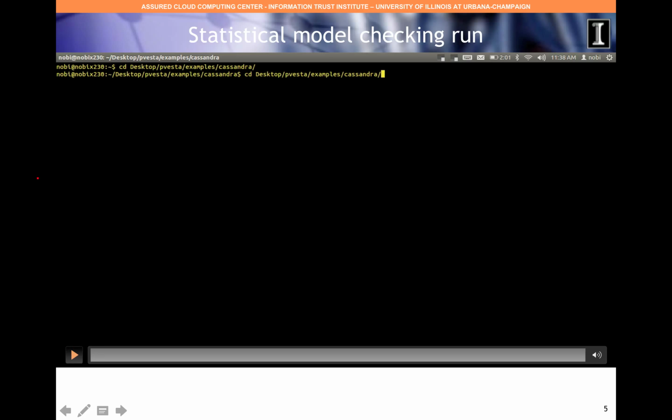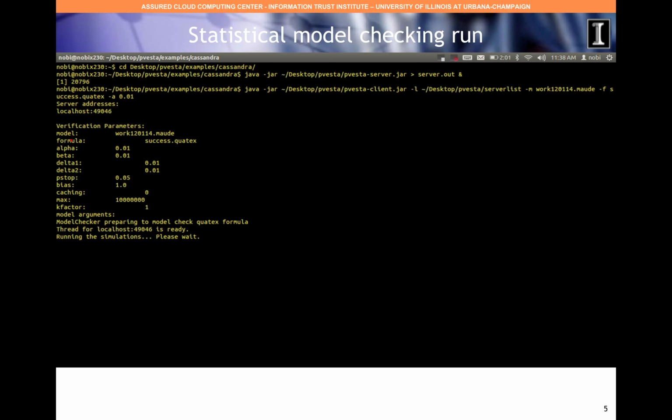Here, we show how to use the PVeStA statistical model checking tool to quantify strong consistency in our Cassandra model. PVeStA takes as input a probabilistic Maude model and can verify a property up to a user-specified level of confidence by running Monte Carlo simulations of the model. Therefore, when you invoke the PVeStA tool, it will generate the probability of satisfying the user-specified property.